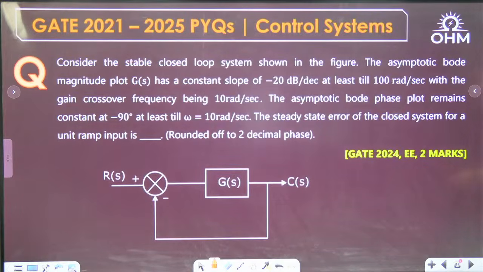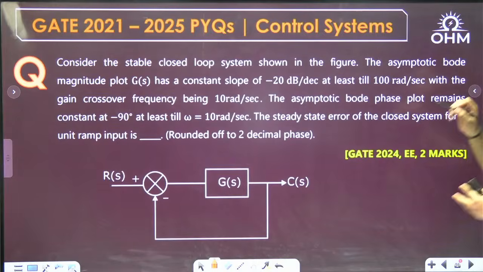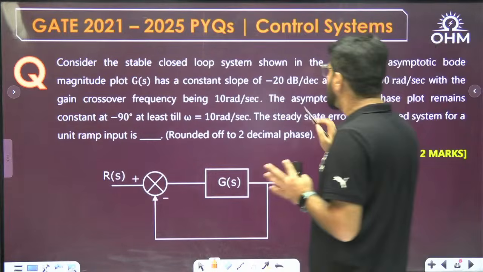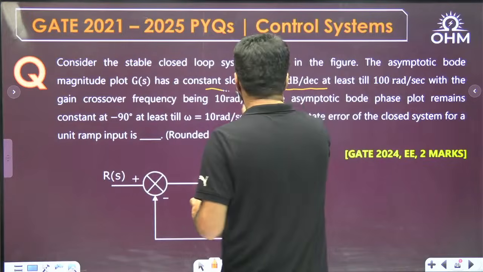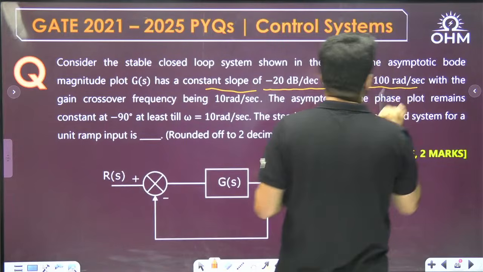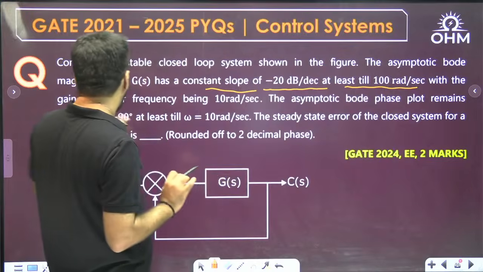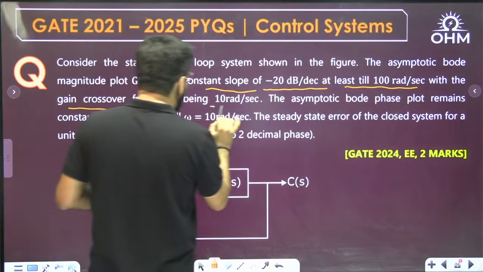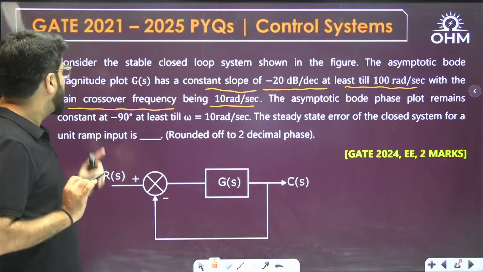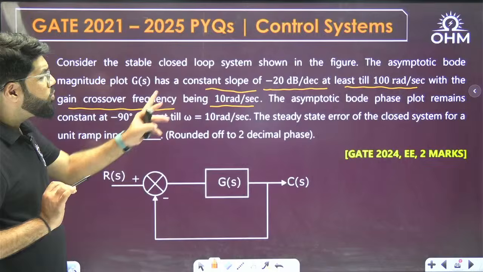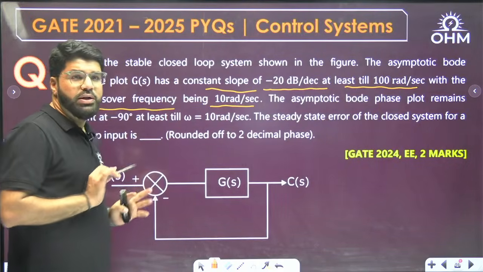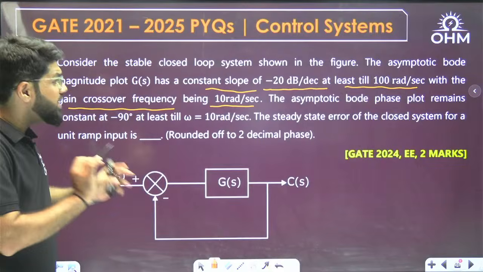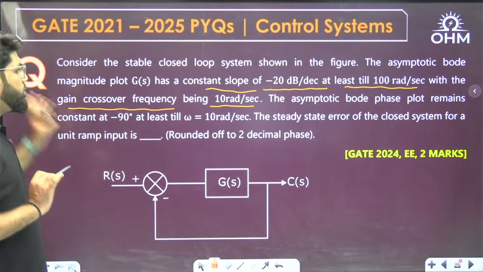So what is there? Consider a stable closed loop system shown in the figure. The asymptotic Bode magnitude plot has a constant slope of minus 20 dB per decade at least till 100 radian per second, the gain crossover frequency being 10 radian per second. Now, the asymptotic Bode phase plot remains constant at minus 90 degrees until at least omega equal to 10 radian per second. The steady state error of the closed loop system for unit ramp input?